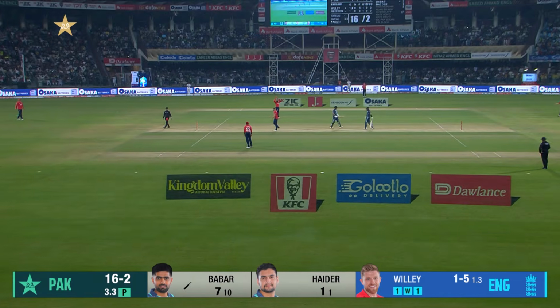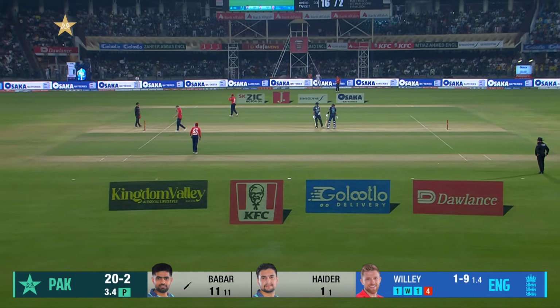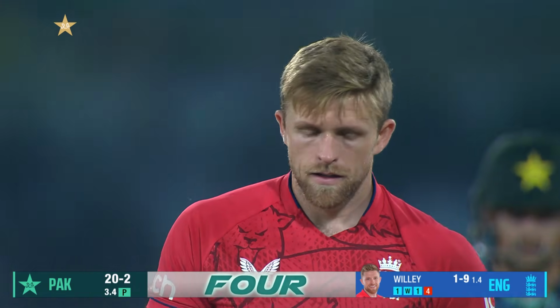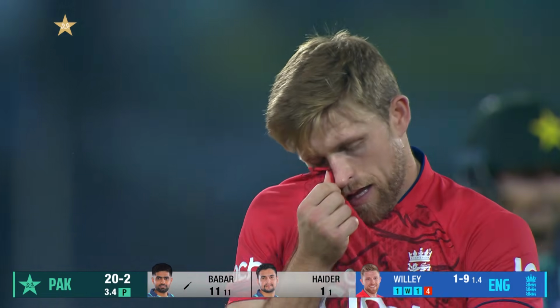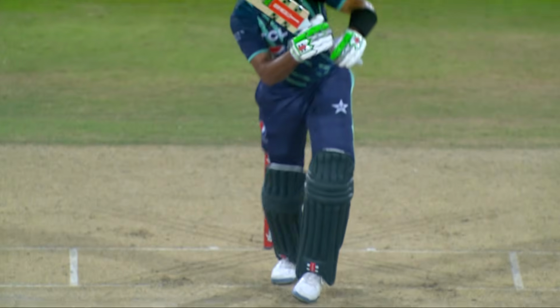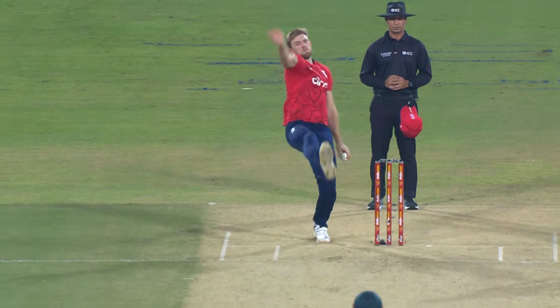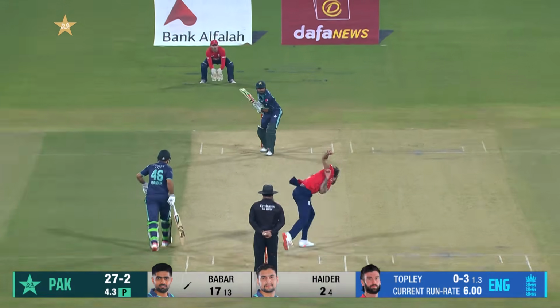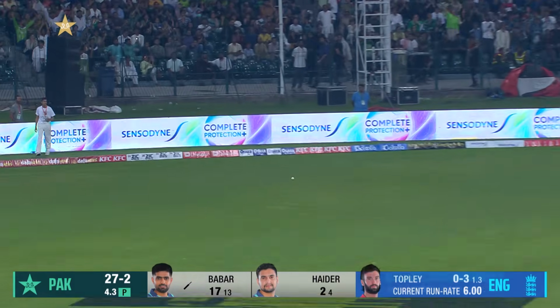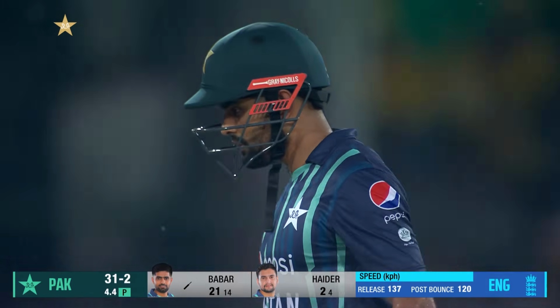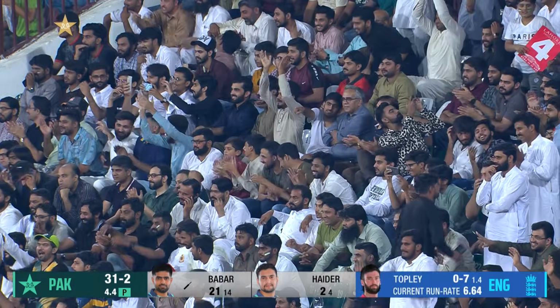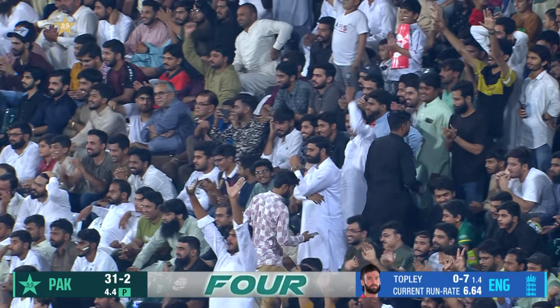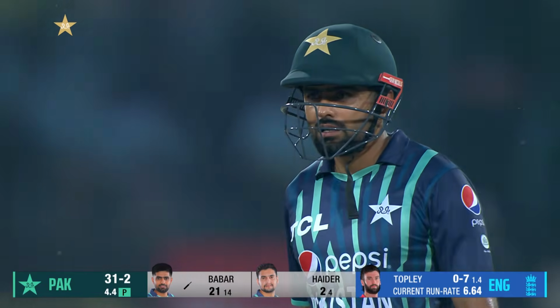Well, that's the first real instance of pure timing we've seen tonight. And inevitably it comes from Babar Azam. Finally, the middle of that broad bat that Babar Azam has. Maybe just slightly too full from Willey, but that's a beautiful shot. Precision with the placement and lovely timing as per. Well, that's found a way through. Very useful boundary. And it is this man, Babar Azam, who has found his touch now in the 4th over, continuing into the 5th over.